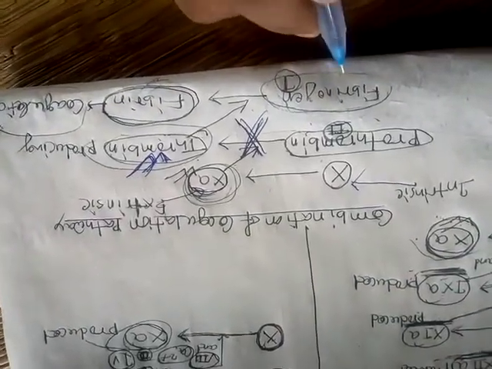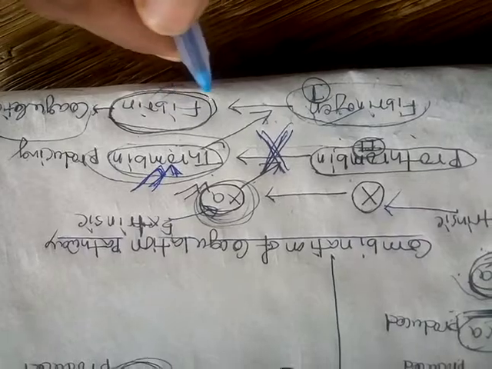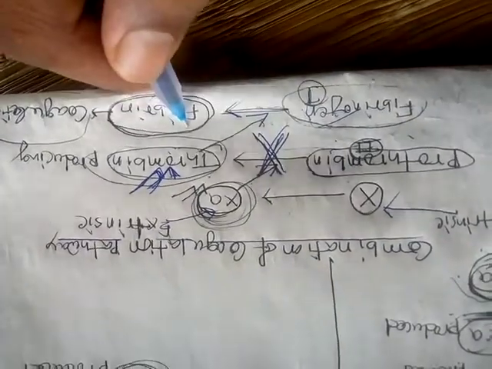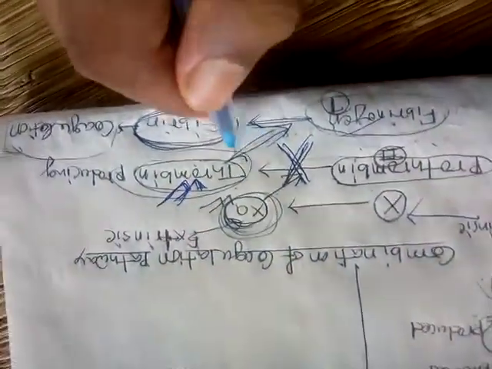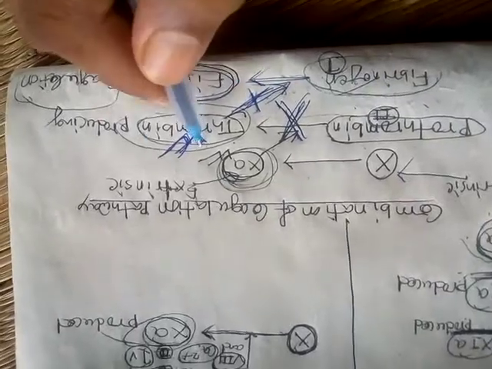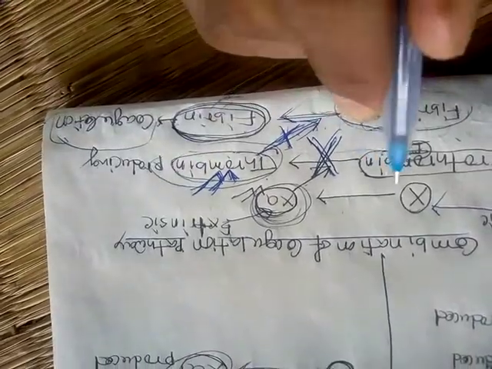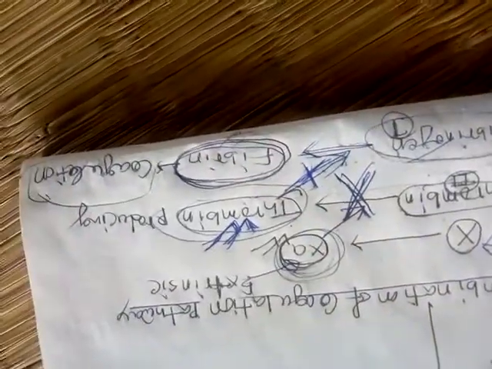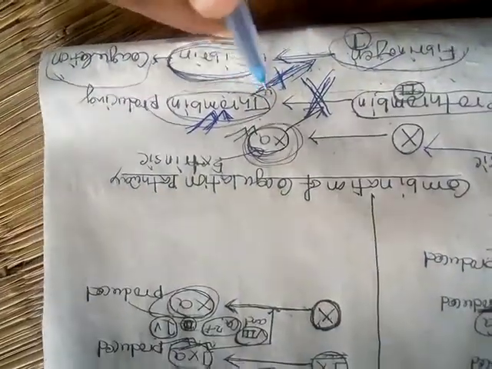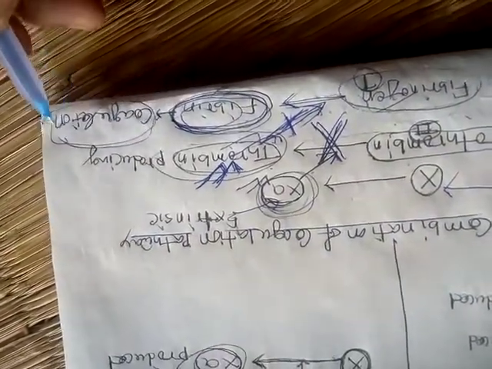The fibrinogen, or the first clotting factor, is not able to produce fibrin, because thrombin won't be present there. Thrombin is not produced due to the drug heparin. So after giving heparin, we cannot see the formation of thrombin, so we cannot see the formation of fibrin, and the coagulation process.